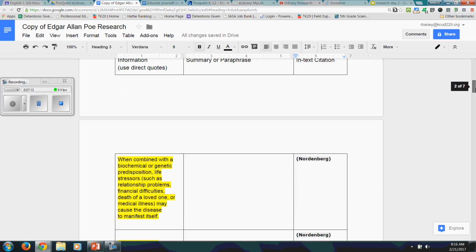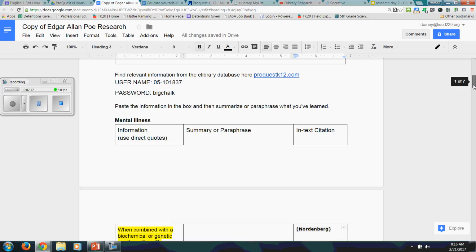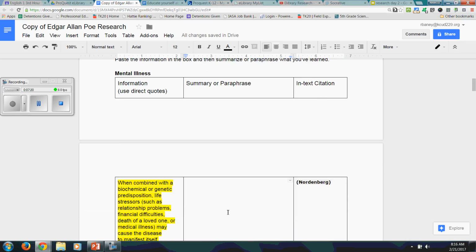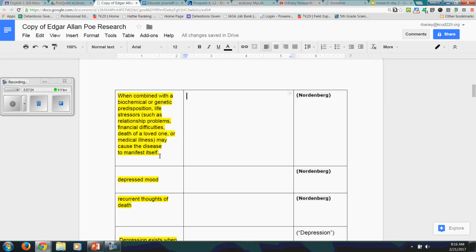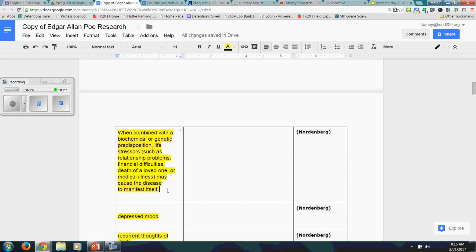Okay, now that you have all the information pasted and you have all the citations pasted, the next step is to write summaries or paraphrases. We did this when we were reading The Cask of Amontillado, and we had to pick out some sentences and rephrase them, put them in our own words.